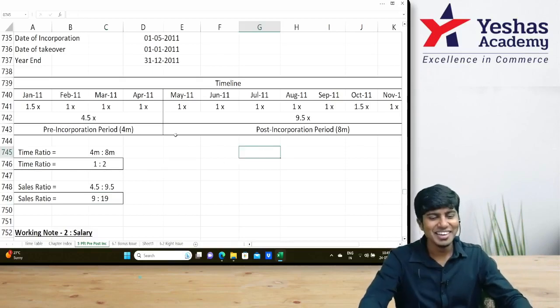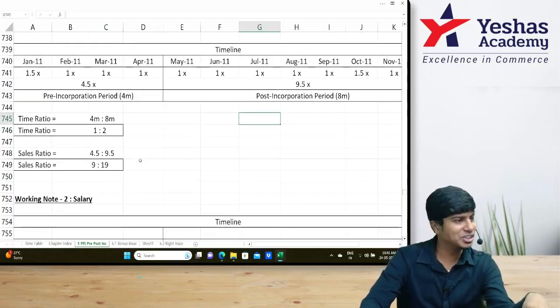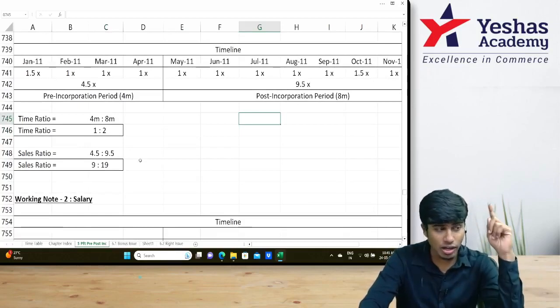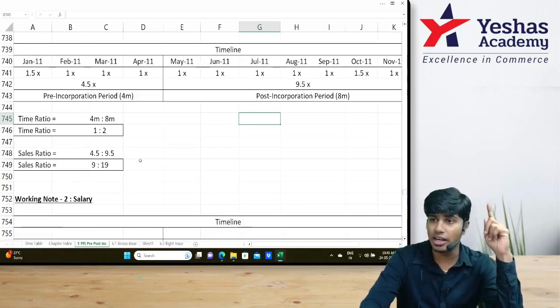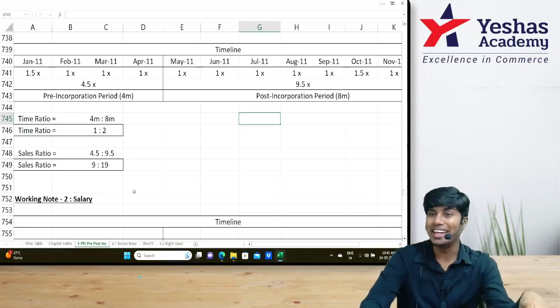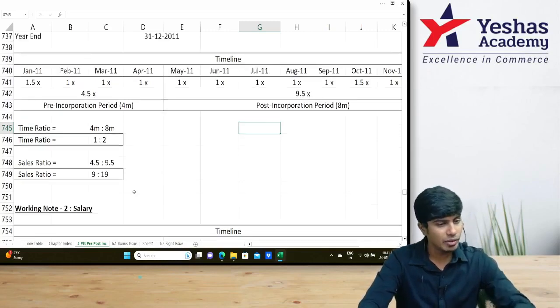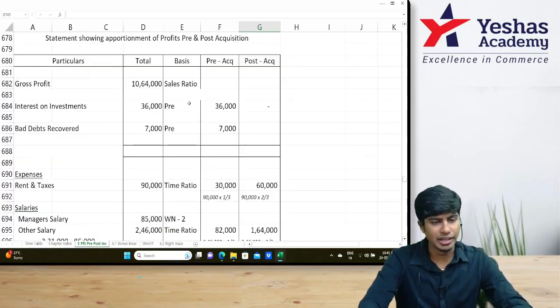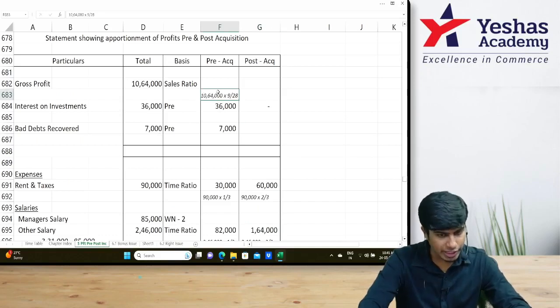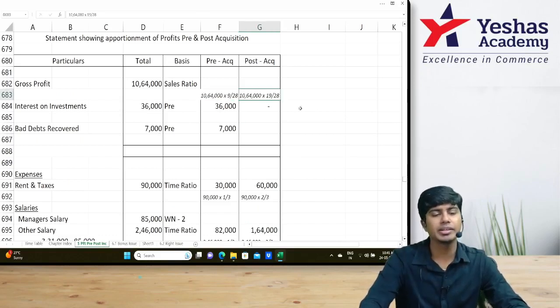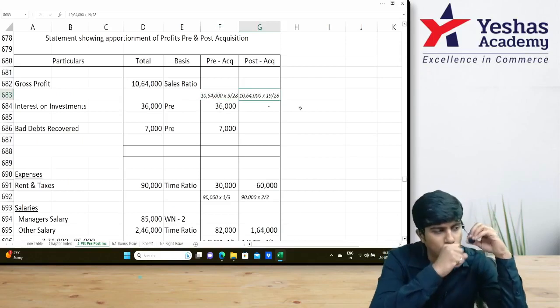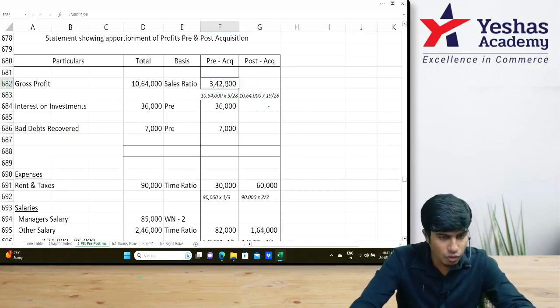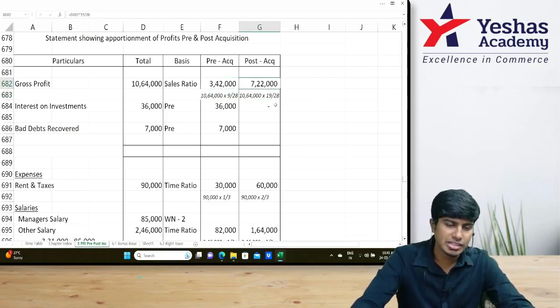I will listen. 4.5 and 9.5, 9 is to 19 ratio. Now, shall we go ahead and then solve those items? We had written only sales ratio, and we had left blank. Shall we apply this ratio? 9 is to 19 means 9 by 28 and 19 by 28. Here 10,64,000 into 9 by 28, 19 by 28: 3 lakh 42 and then 7 lakh 22.